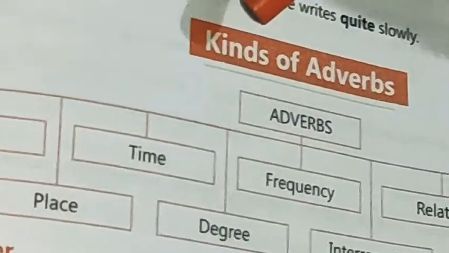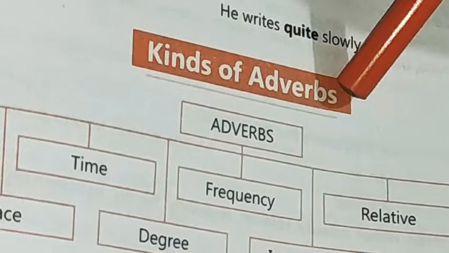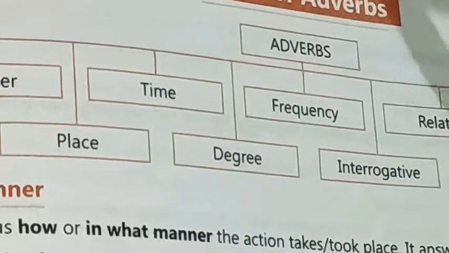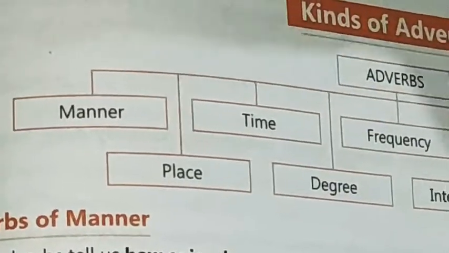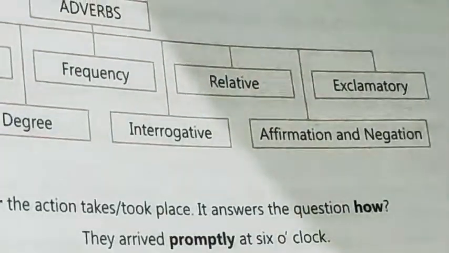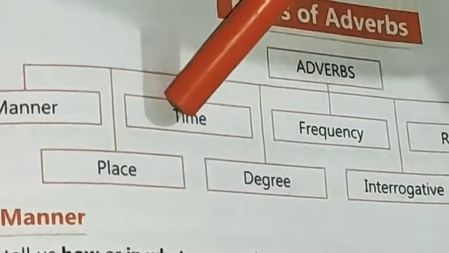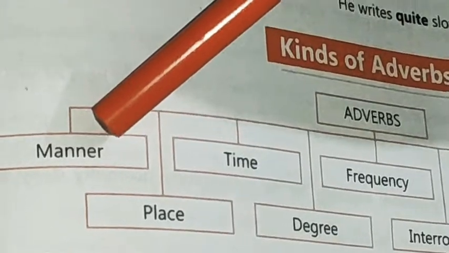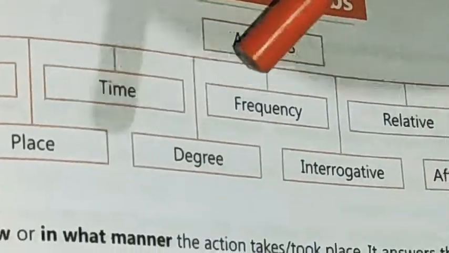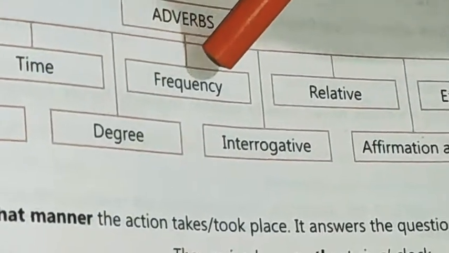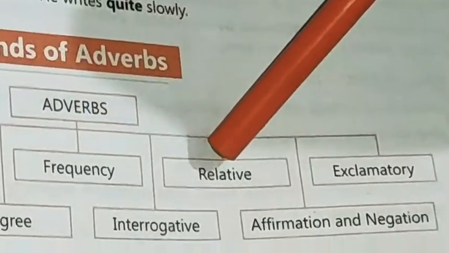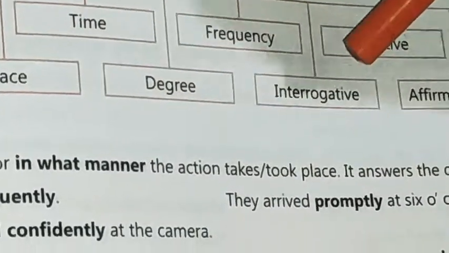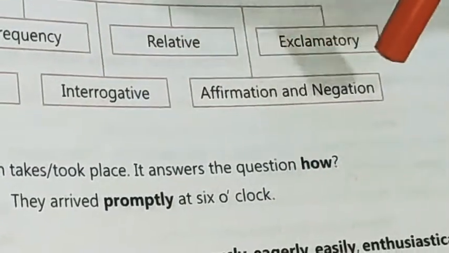Now we talk about kinds of adverbs. There are different kinds of adverbs you are seeing here. They are as follows: manner, time, frequency, relative, exclamatory, place, degree, interrogative, affirmation and negation.